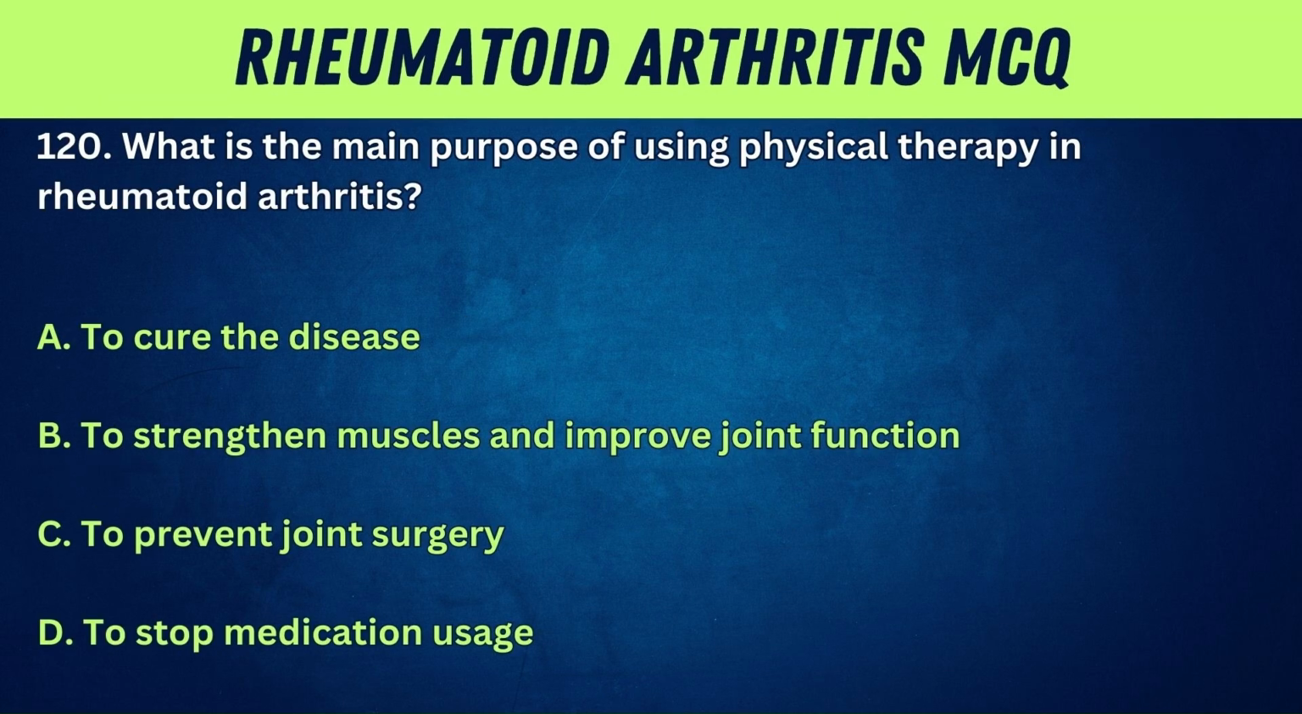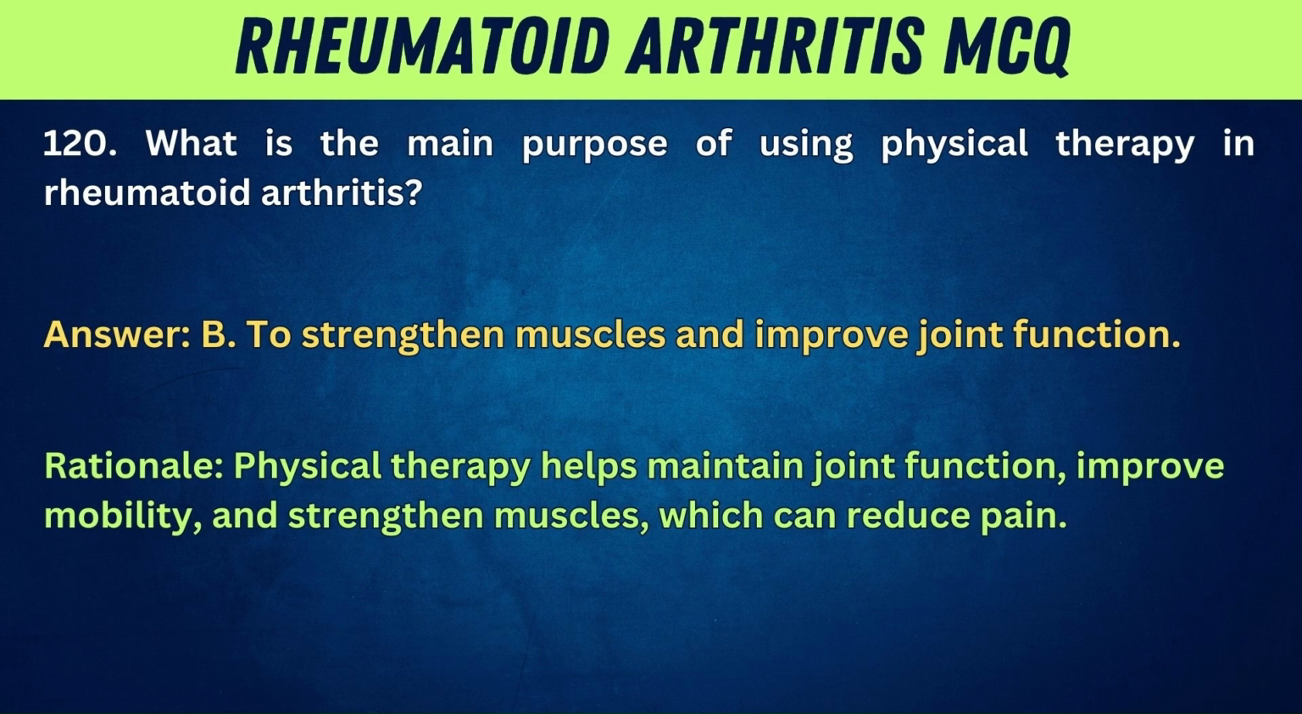120. What is the main purpose of using physical therapy in rheumatoid arthritis? A. To cure the disease. B. To strengthen muscles and improve joint function. C. To prevent joint surgery. D. To stop medication usage. Answer: B. To strengthen muscles and improve joint function. Rationale: Physical therapy helps maintain joint function, improve mobility, and strengthen muscles, which can reduce pain.